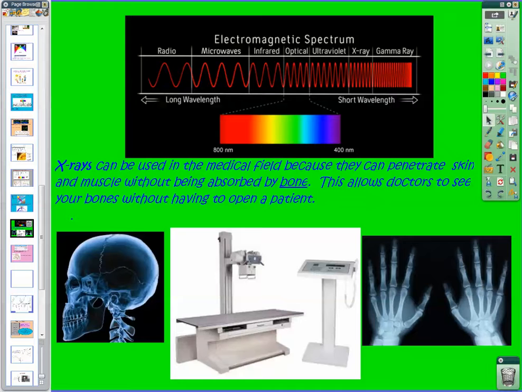Our next wave here is our X-rays. X-rays have even more energy still. Now we're really starting to get into the waves that can be potentially hazardous. These waves have so much energy that they pass directly through your soft tissues like your skin, your muscle, your tendons and ligaments, but not your bones. They'll reflect off of your bones.